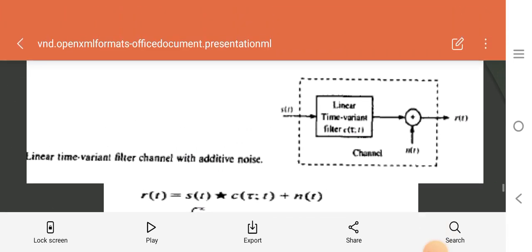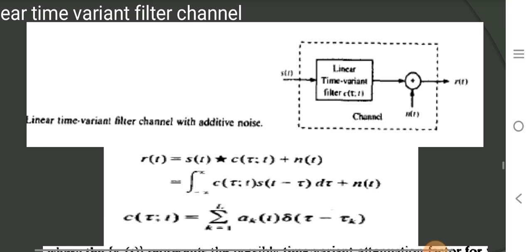Now the last one is the linear time variant filter channel. As I said, the ionospheric radio channels and also the underwater acoustic channels transmit signals using multipath signal propagation, and these signals come through different paths and reach the receiver at different time instants.